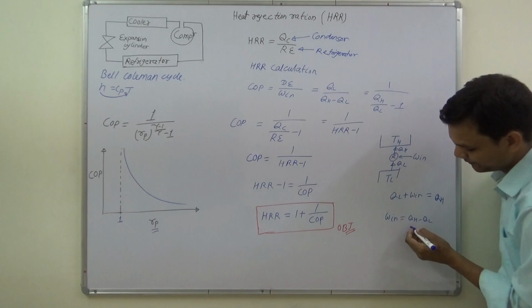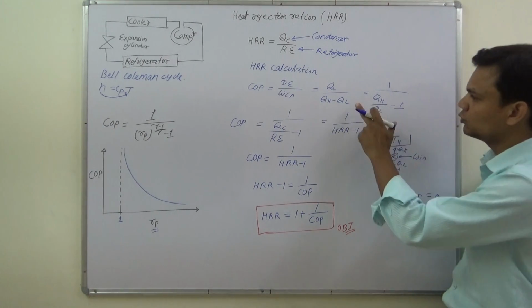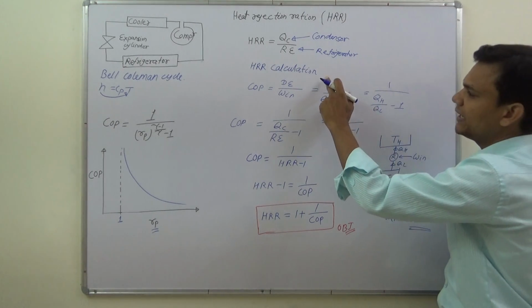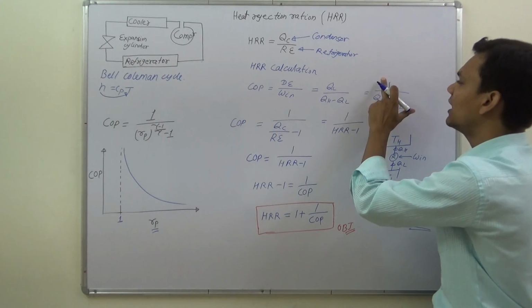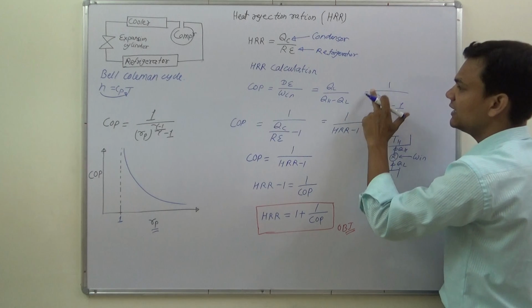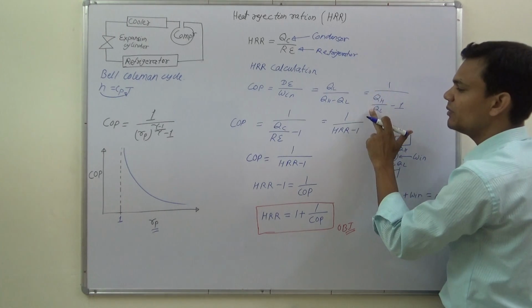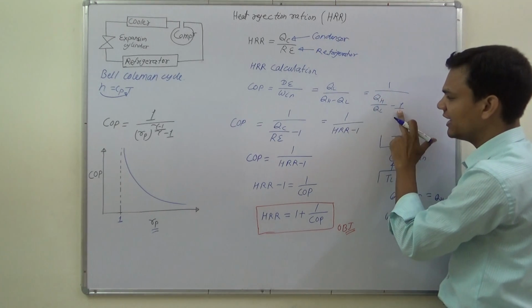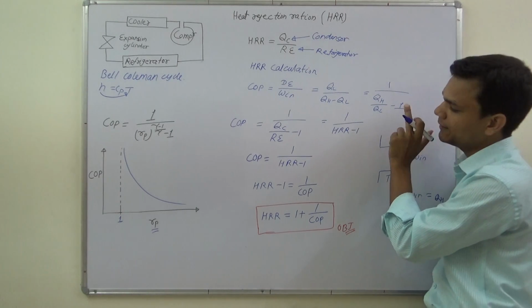As I write Q higher minus Q lower, if we take QL from the numerator to the denominator of Q higher, then this becomes 1, and this becomes the ratio of Q higher by Q lower, minus 1.